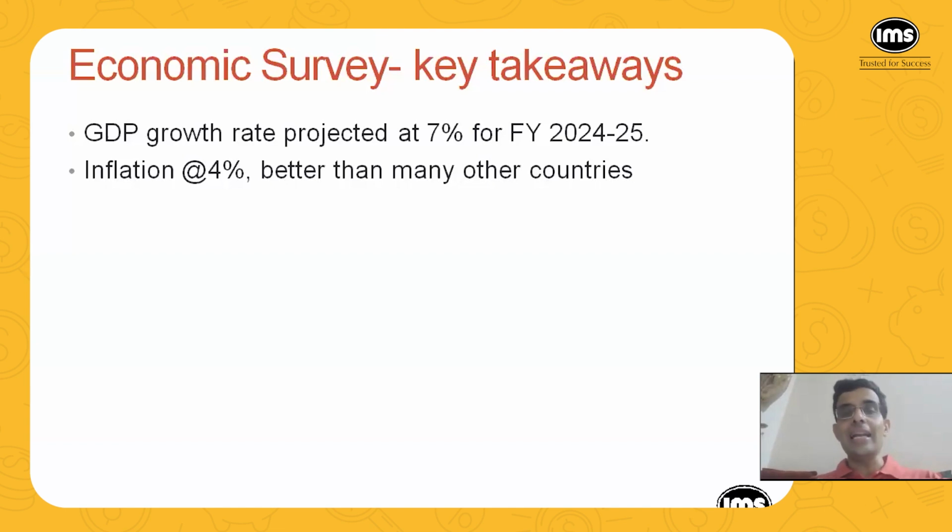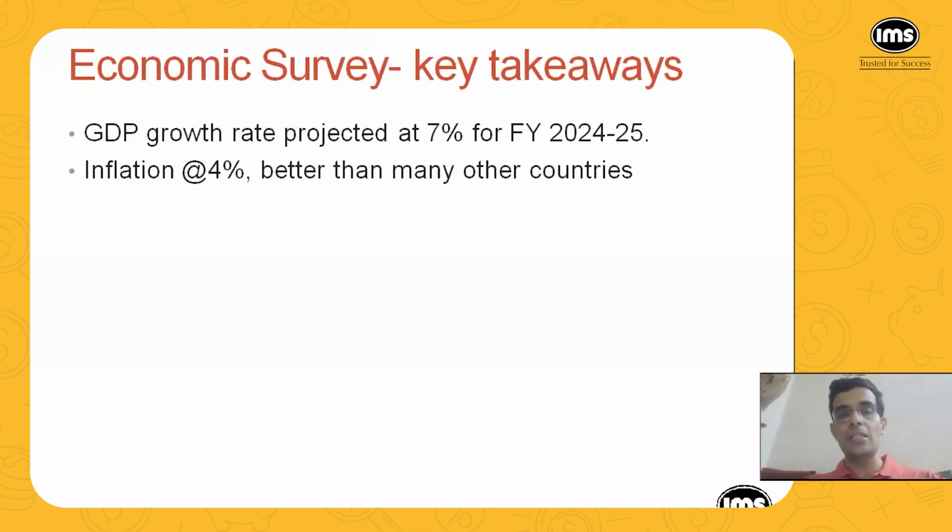The key takeaway from the Economic Survey is that GDP growth rate is projected at 7% in this financial year. Usually, when the budget is presented on 1st of February, they talk about the projected GDP growth rate in the current year as well as the next financial year.